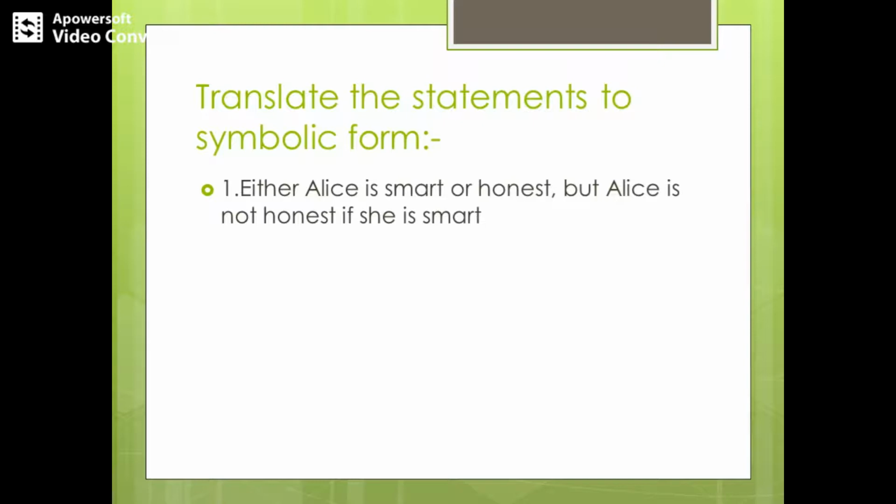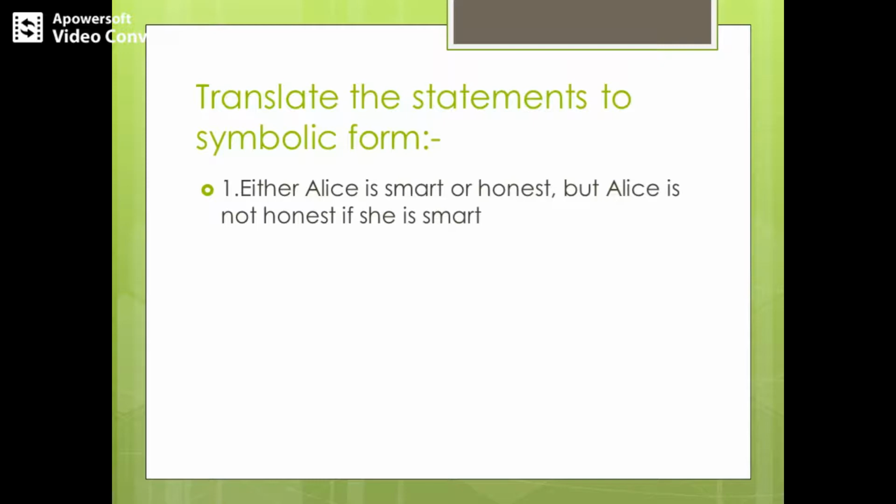In the previous slide we have seen proposition P states Alice is smart and proposition Q states Alice is honest, right? So using those terms, let's turn the statement "either Alice is smart or honest" into symbols. We can write it as P XOR Q.